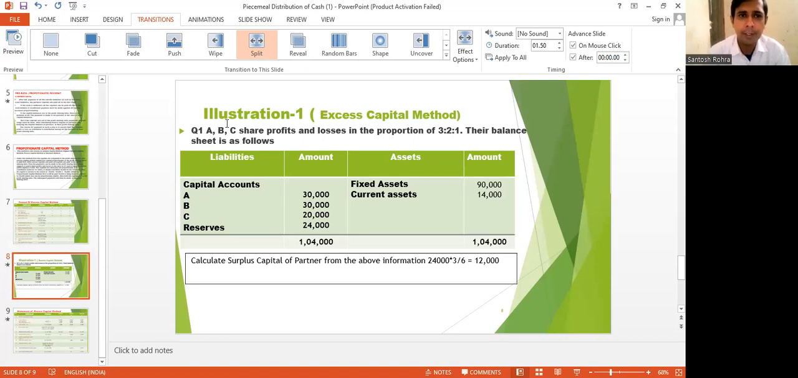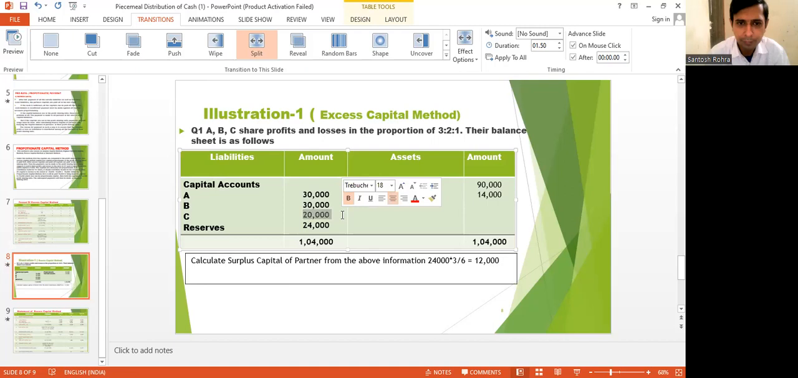Illustration 1, excess capital method. Question 1. A, B, C are partners sharing profit and loss in the ratio of 3 is to 2 is to 1. Their balance sheet is as follows. Here A's capital is 30,000, B's capital is 30,000 and C's capital is 20,000. Reserves are also given in the question, with fixed assets and current assets amounts. What is asked? Calculate surplus capital of partners from the above information.